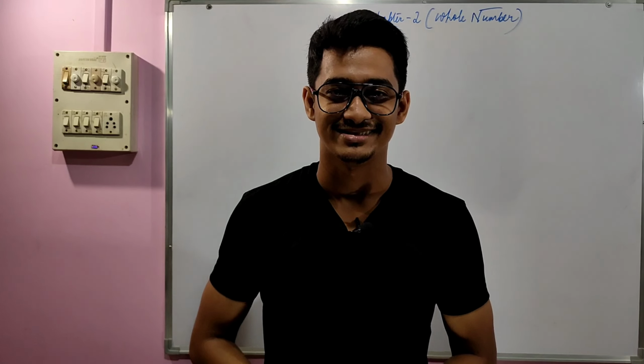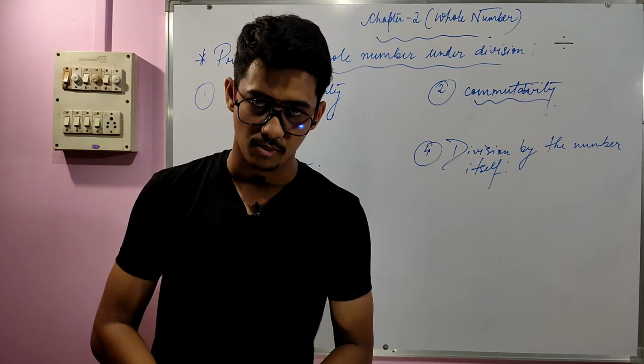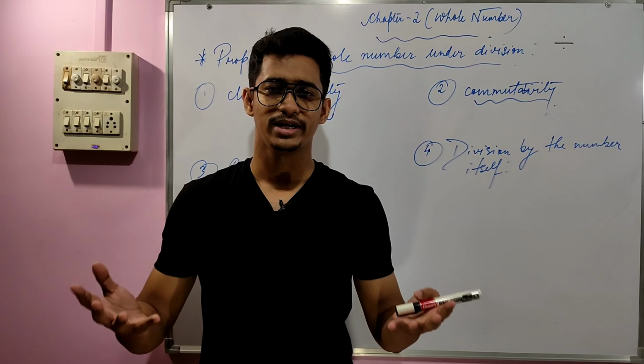So let's start. Alright, so these are the 4 properties that first of all we have to discuss, and later on some other properties are there. So let's jump into the first property. This is closure property. Closure property is nothing but what?